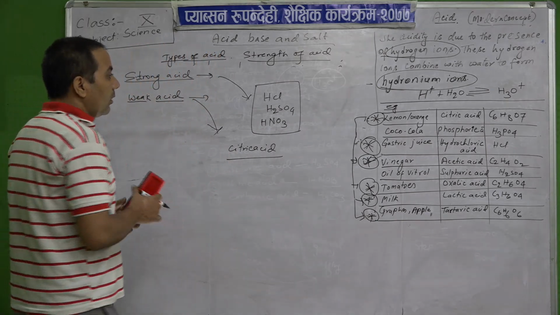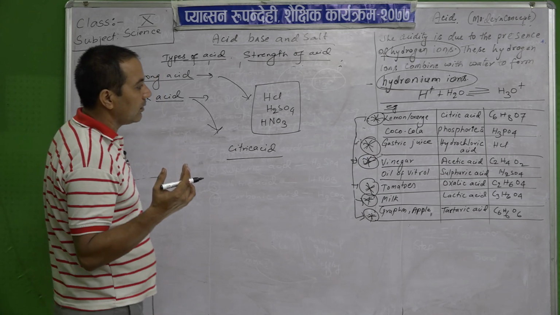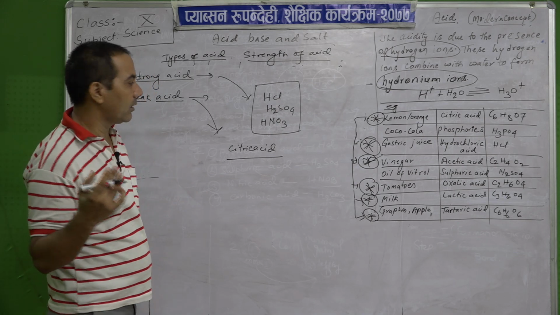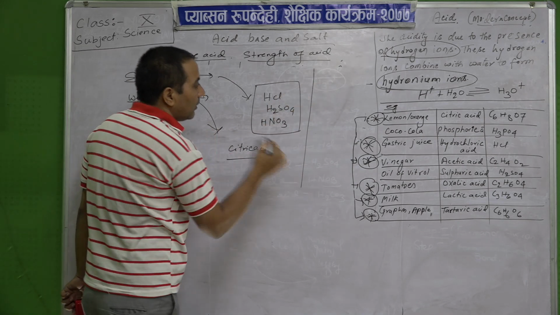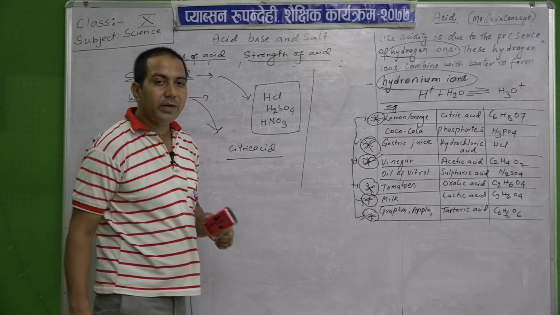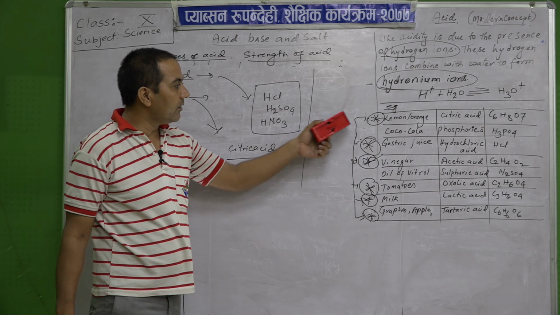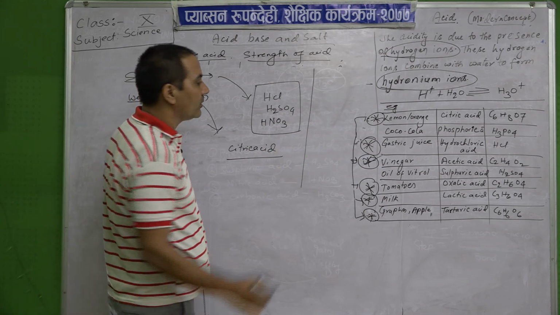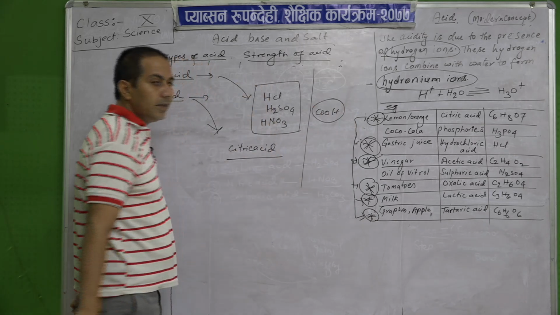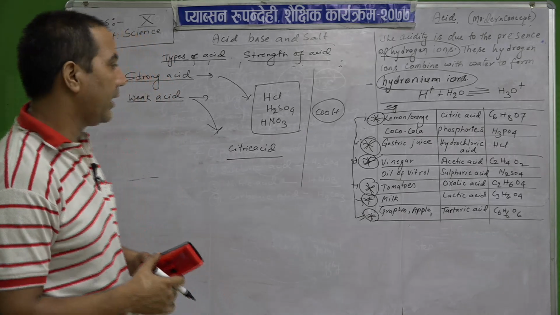So now what is the difference between organic and inorganic acid? I forgot that one to tell you. So mostly how can we differentiate which is organic and which is not organic? We can differentiate by seeing the carboxyl group, COOH. By seeing this one, we can identify whether it is organic or inorganic.